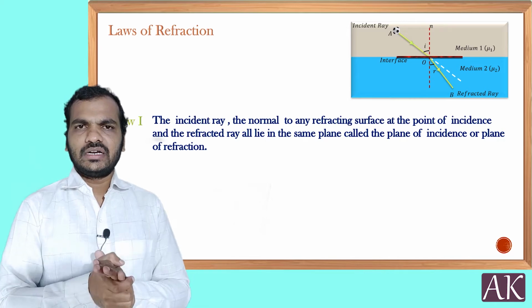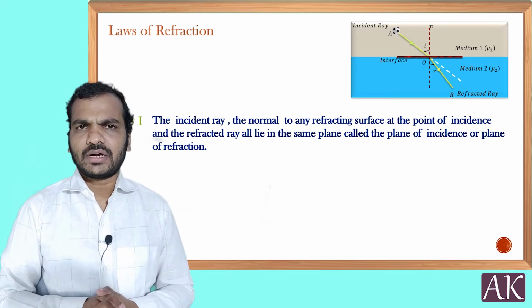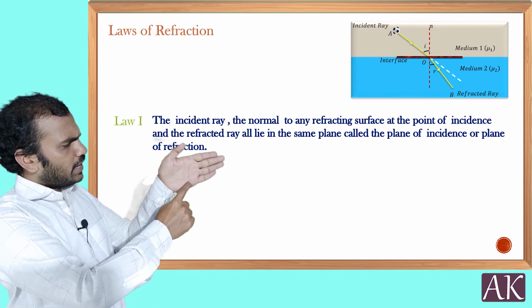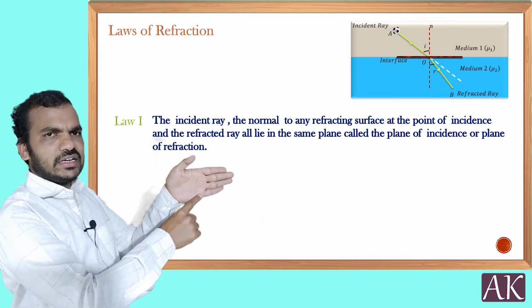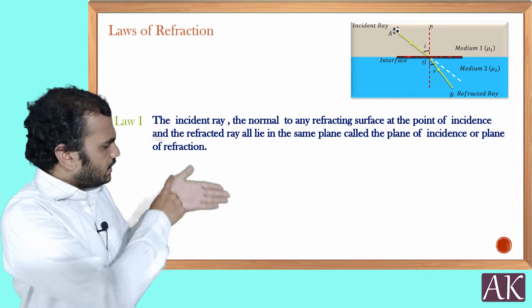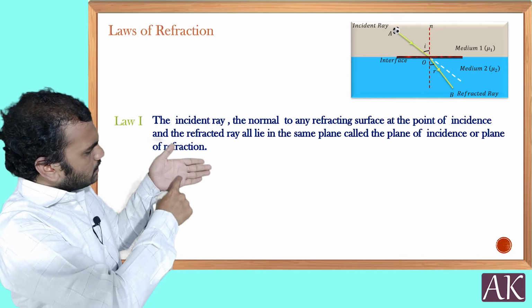What exactly do we mean by it? It is the same as what we discussed in reflection. When you see from the side view, the incident ray, the normal and the refracted ray all lie in the same plane.